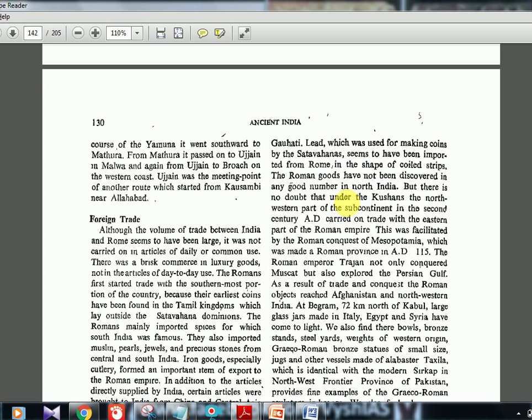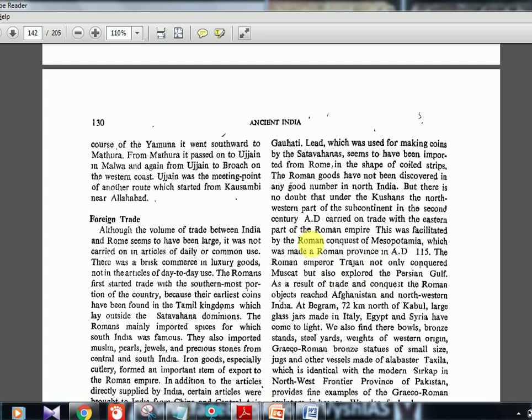But there is no doubt that under the Kushans, the northwestern part of the subcontinent in the 2nd century AD carried on trade with the eastern part of the Roman Empire. So they're telling us the Kushanas, who were in the north, like in the Kashmir region and all, also had trade with Rome, but no clear proof has been found. This was facilitated by the Roman conquest of Mesopotamia, which was made a Roman province in AD 115. The Roman Emperor Trajan not only conquered Muscat, but also explored the Persian Gulf.